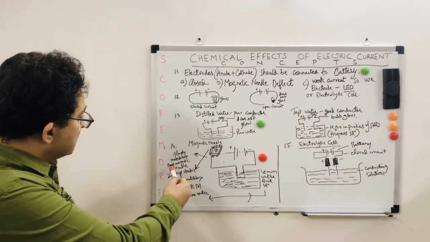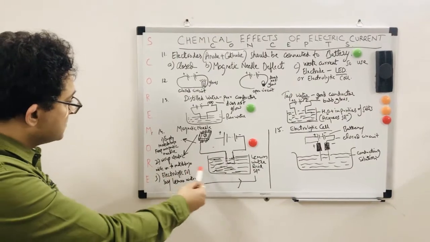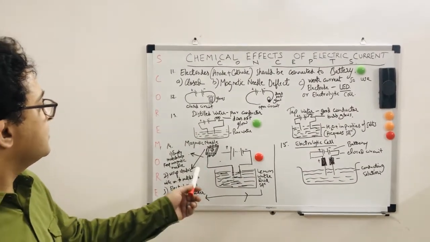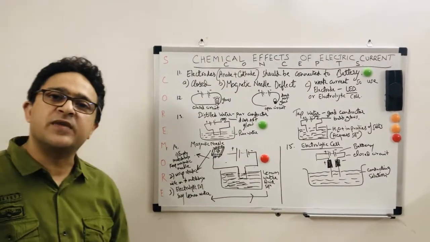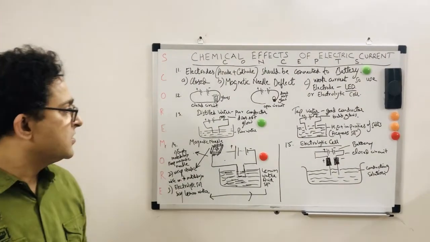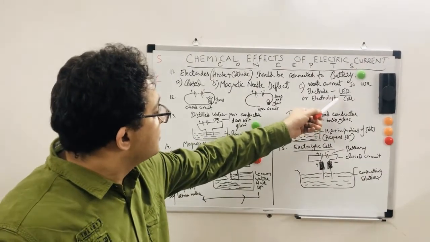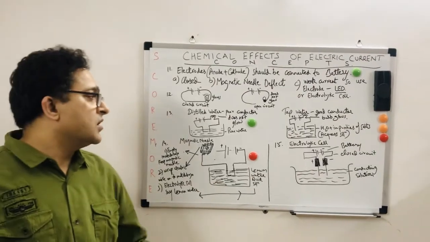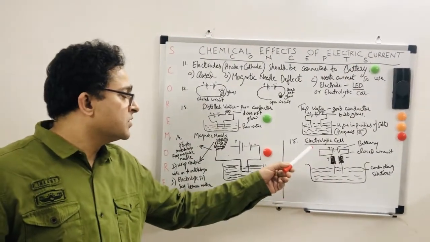Empty matchbox, keep the needle inside, and an electrolyte solution, which is a conducting solution. Here we have taken lemon water. Whenever the needle deflects, it shows there is a passage of electric current, and if it doesn't, then there is no passage of electric current. This was already explained when you use an LED, when there is a weak current. So basically, we sometimes need to know whether a conducting solution has a weak current or a strong current.